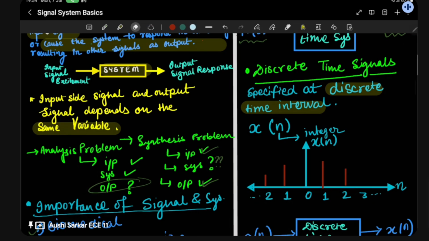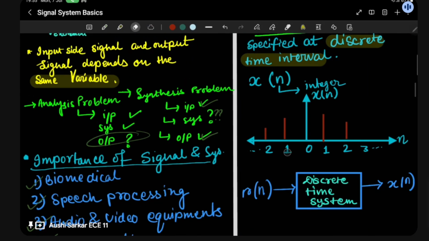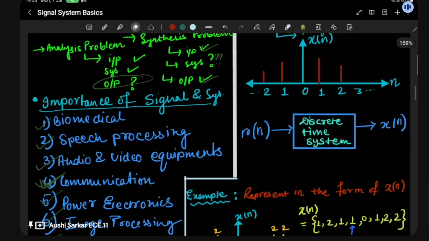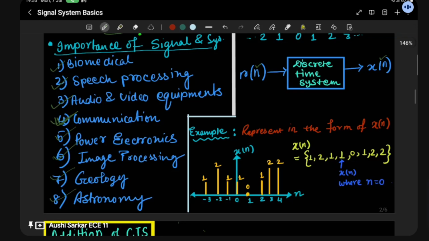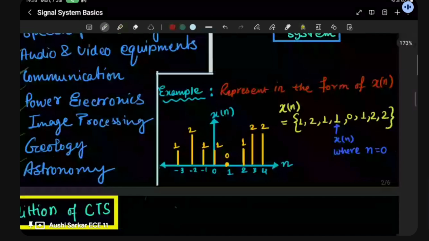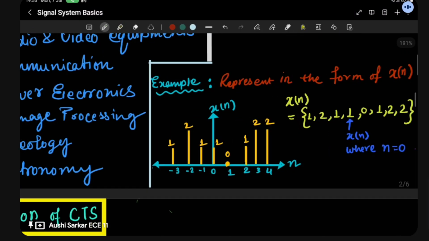So here you can see the impulses at 0, 1, 2 and 0, 1, 2 respectively. Again the same thing, n over here, and a discrete time signal. Nothing much here. Let me take an example, which is very basic to learn. Here you can see a discrete time signal, and here is a question: how to represent a signal in this way.